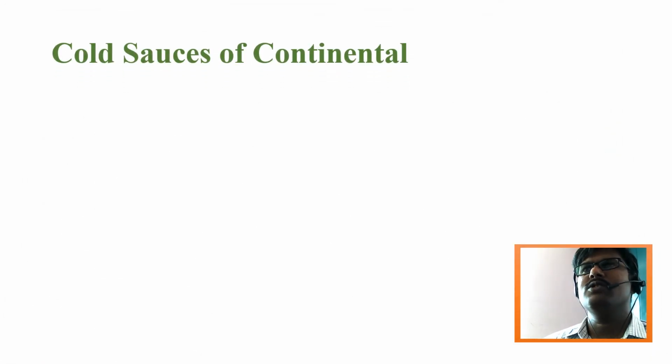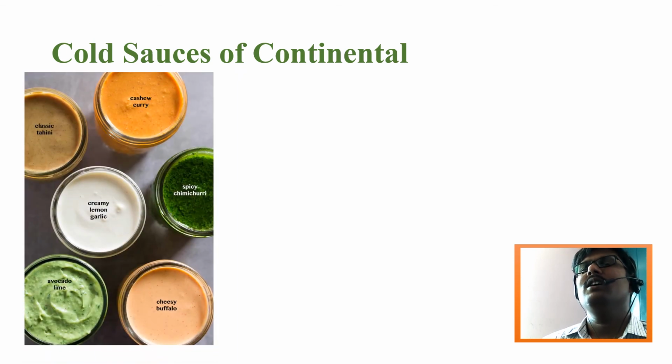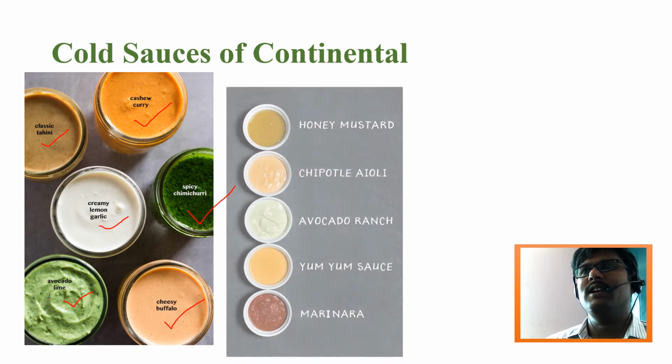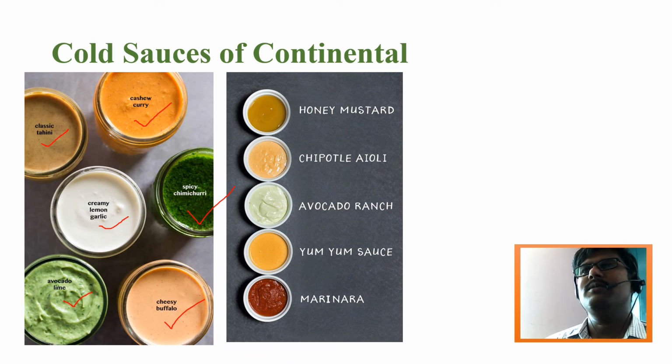Now, cold sauces of continental. If you concentrate only on the cold sauces of continental, these are some common ones. Here you can see classic tahini, cashew curry, creamy lemon garlic, avocado lime, cheesy buffalo, and spicy chimichurri. These are very well-known continental cold sauces. After that, there are some traditional common types: honey mustard, chipotle aioli, avocado ranch, yum yum sauce, and marinara are also other types of continental cold sauces.